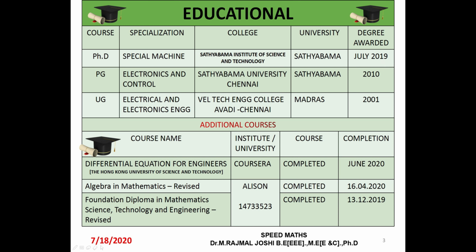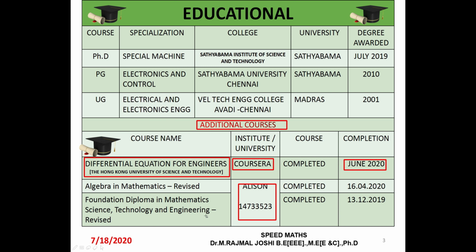R. Dhanasegaran sir. Apart from this, I have done certain additional courses in mathematics over the last 10 to 20 years, which made me do something in Maths in different concepts. Currently, I have completed Differential Equations for Engineers from Coursera, which I completed in June 2020, and two more courses from Alison: Algebra in Mathematics Revised, and Foundation Diploma in Mathematics, Science, Technology and Engineering. So this is the basic background of my education.